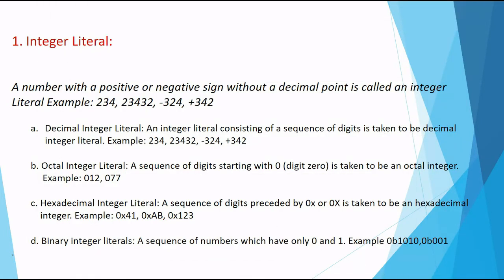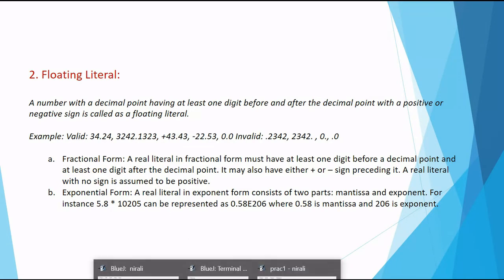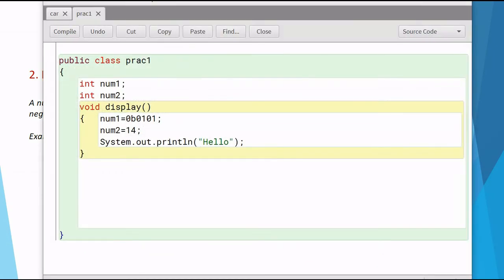Let us see float literals now. Floating point literal means if I am going to write anything with a decimal value, then it becomes a float. If I want to write some decimal value, that is 4.2, then it is said to be a float.